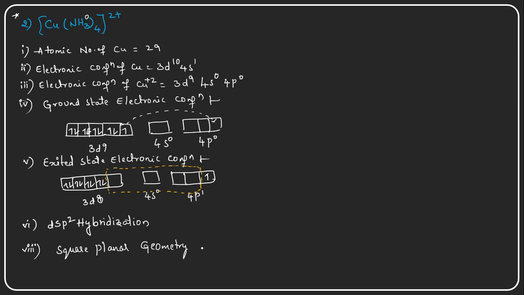Square planar geometry. And what will be the structure of this particular molecule? The central metal cation is in the center, and in 4 corners on the same plane the ammonia molecules will be there, and this is kept under the square brackets. So this is a cationic complex which carries a 2 plus charge.